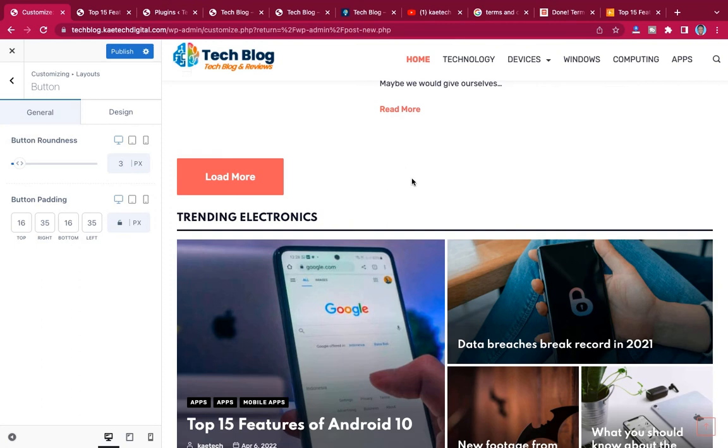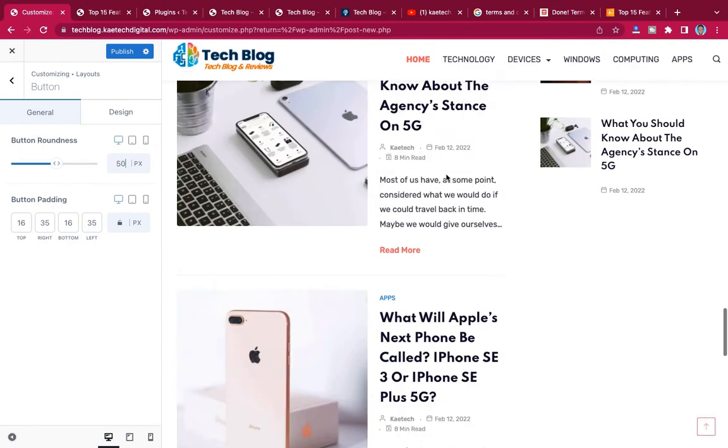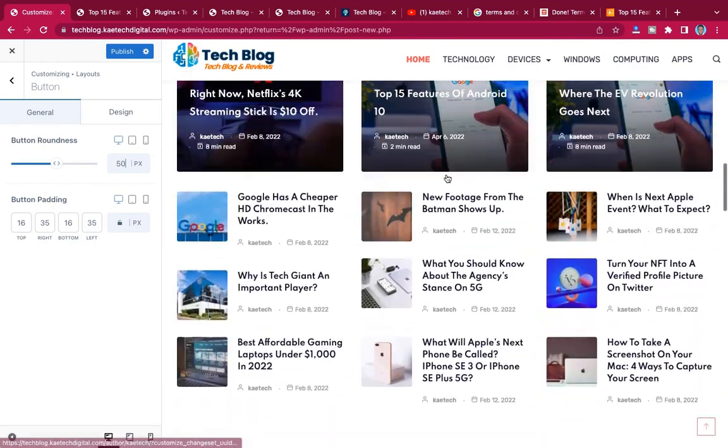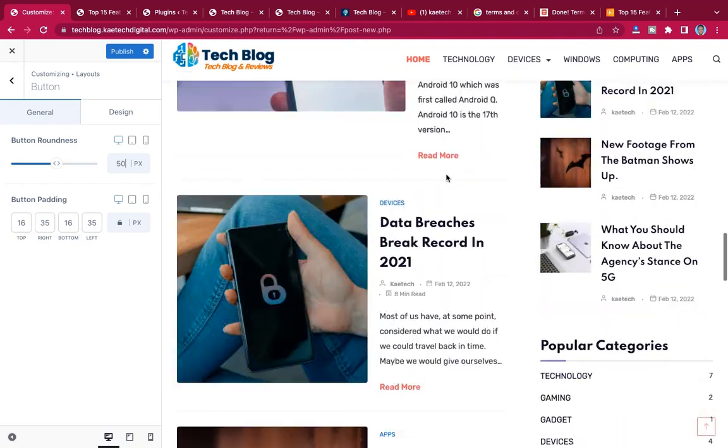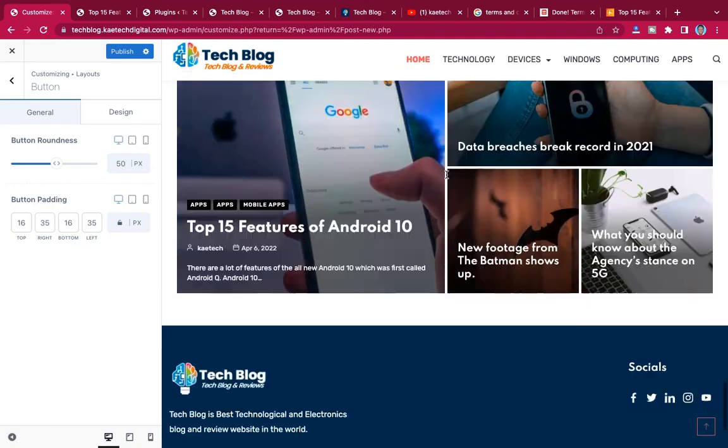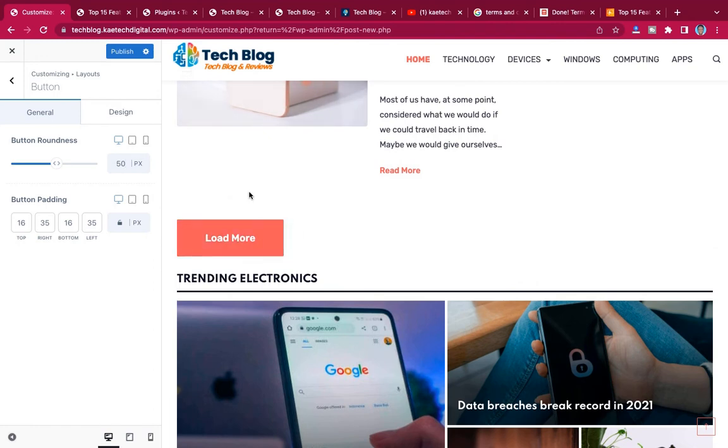It's supposed to change. Let me take a look at this one. Yeah, it also didn't change, but I'm sure that the one you created yourself is supposed to change. So that is it. Let me just put it back at 3 where it was.